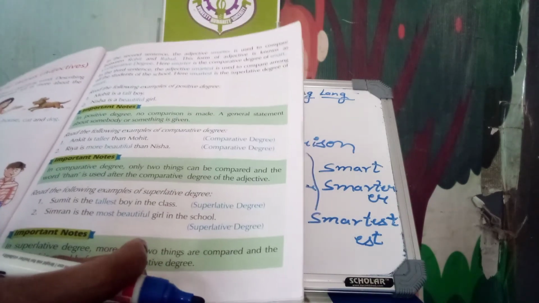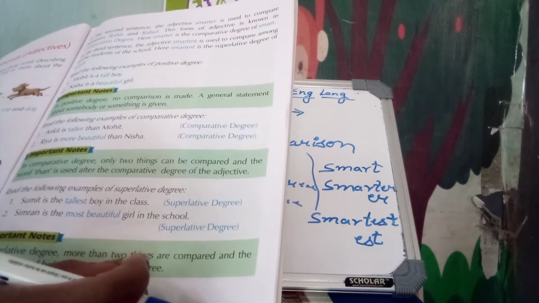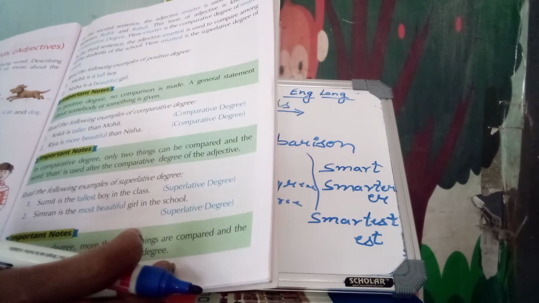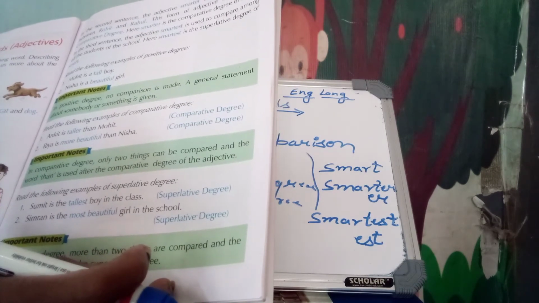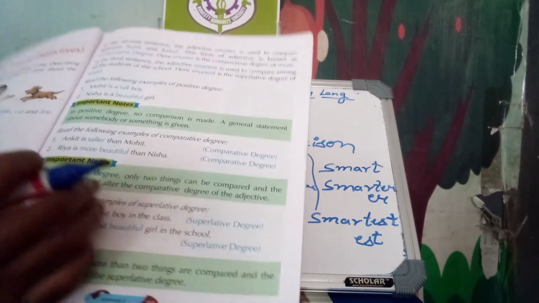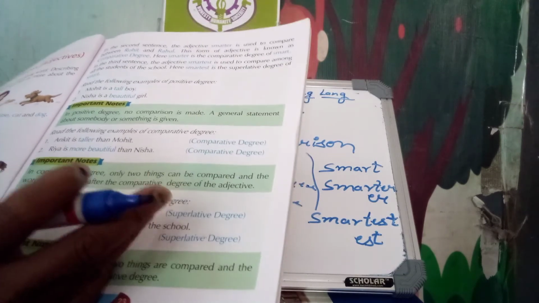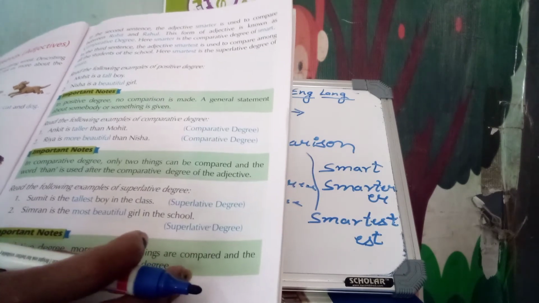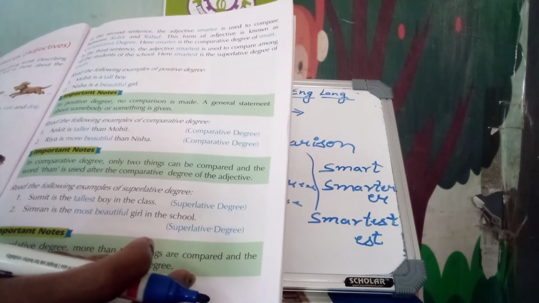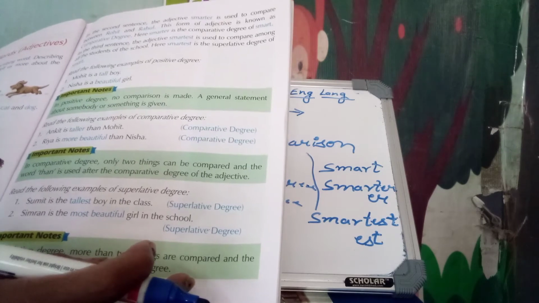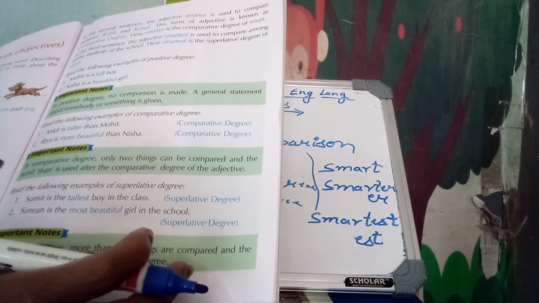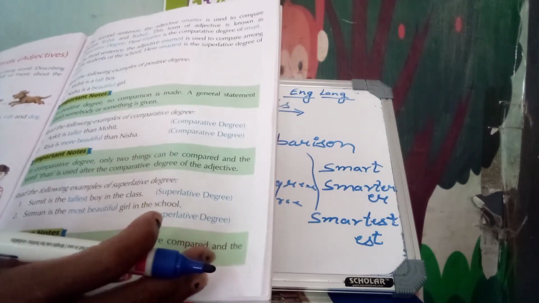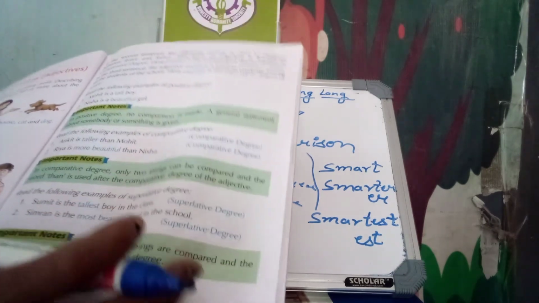In superlative degree, more than two things are compared, and the word "the" is used before the superlative degree. In comparative degree we compare two persons, but in superlative degree we compare more than two things or persons.